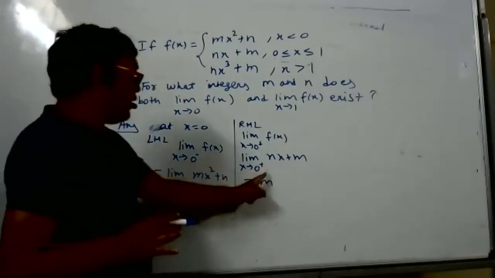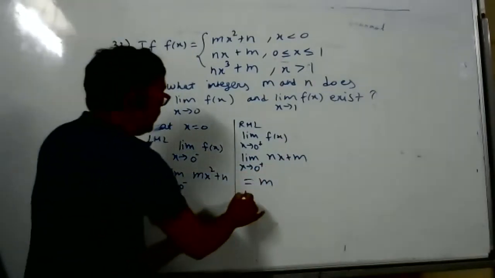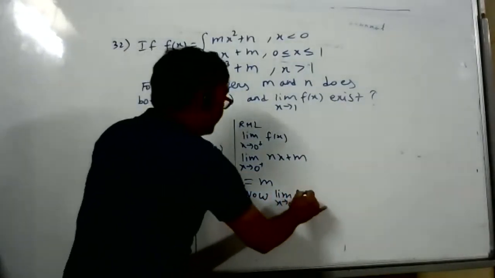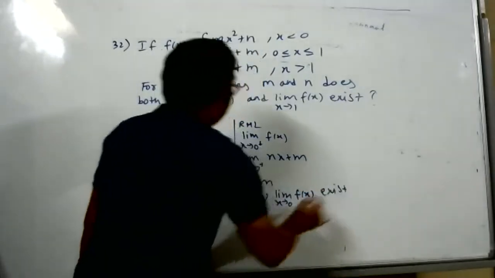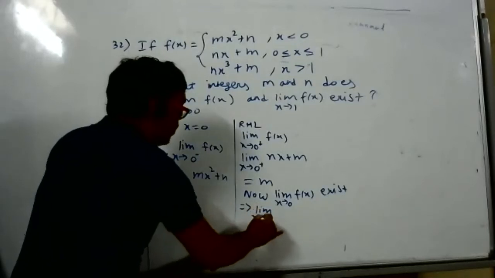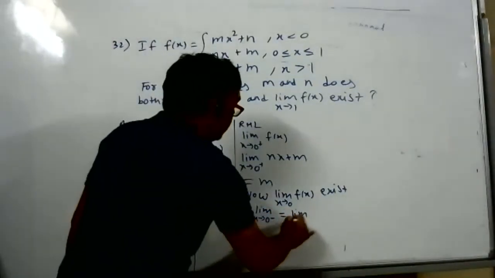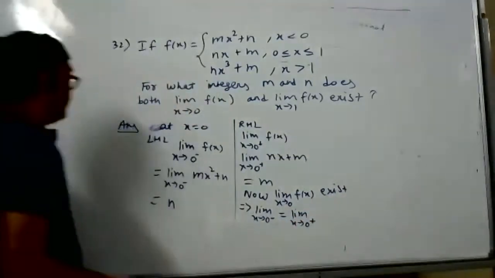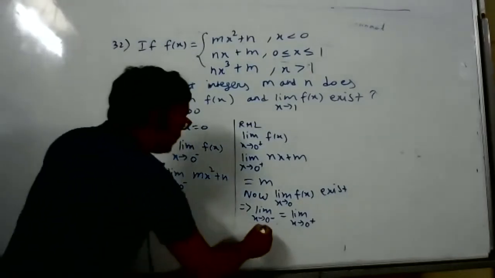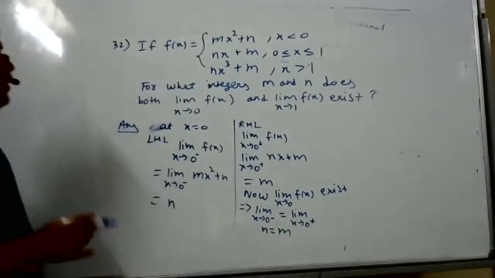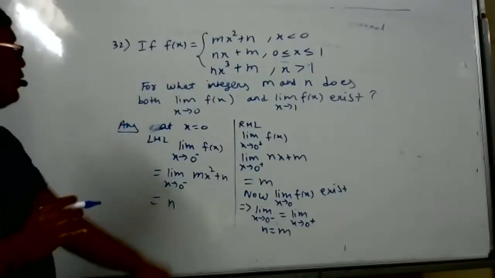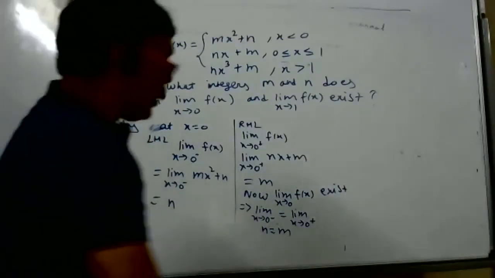In the place of x, put 0. No, sir. Now, what do we know? Now, limit x tends to 0, f of x exists. It is given in the question only. Exist implies left hand limit, limit x tends to 0 minus is equal to limit x tends to 0 plus. Both the limits are equal. So what I should write then? n is equal to m. But they are saying for what integers m and n does this exist? So n is equal to m. We got first answer.